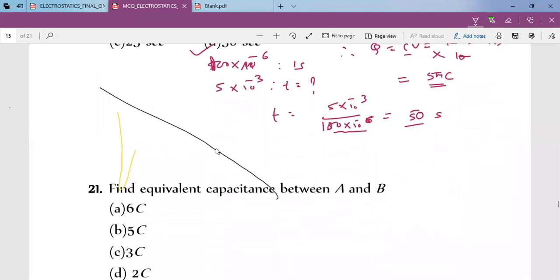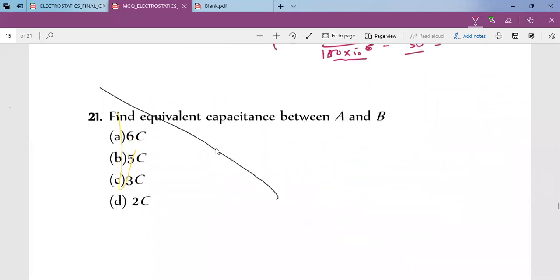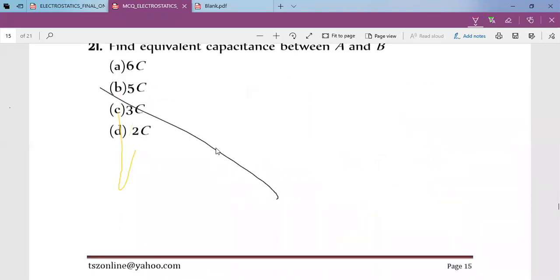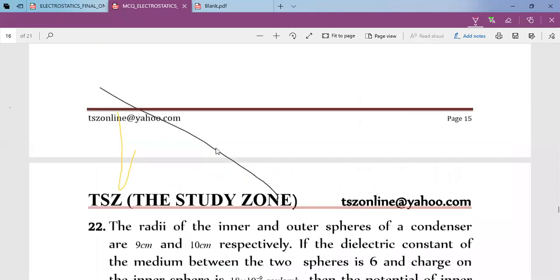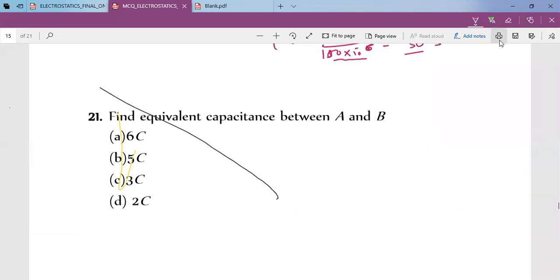Very basic level question. To find equivalent capacitance between A and B. Okay, I need to give circuit. I might have missed this circuit. Okay, let me find it. Here it is. Let me go circuit for you.